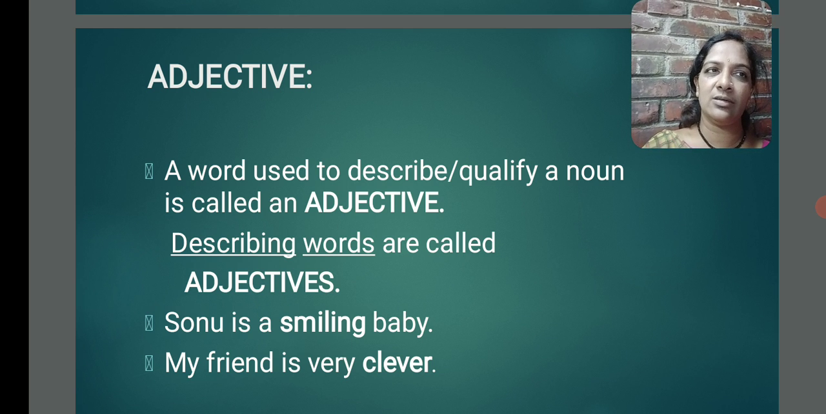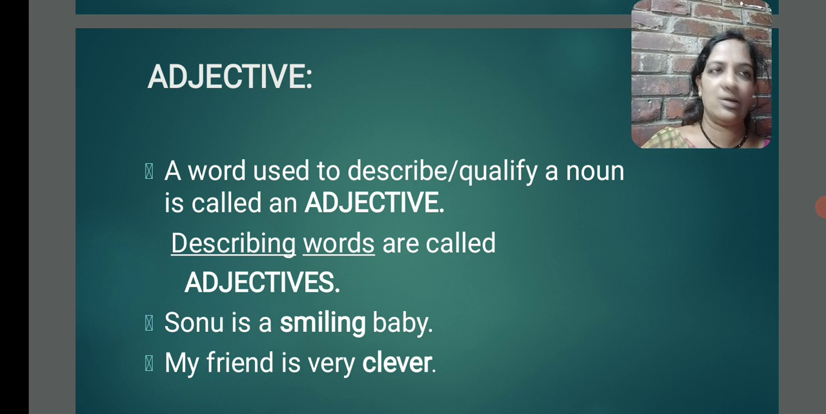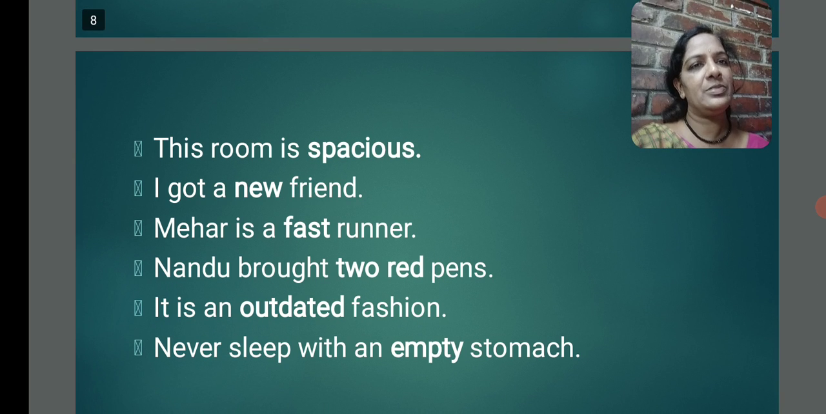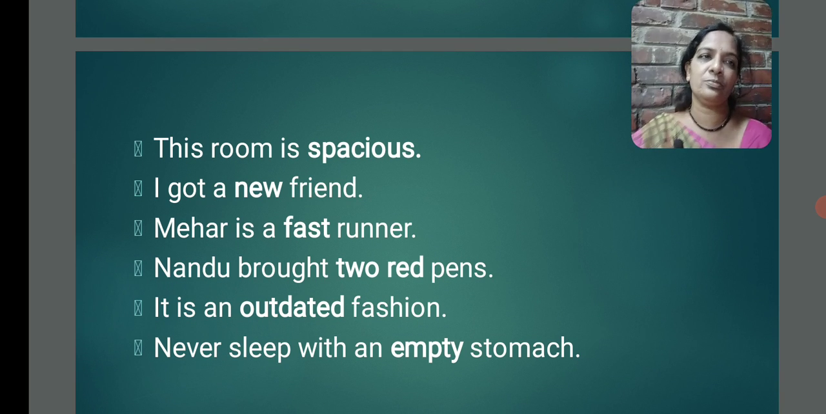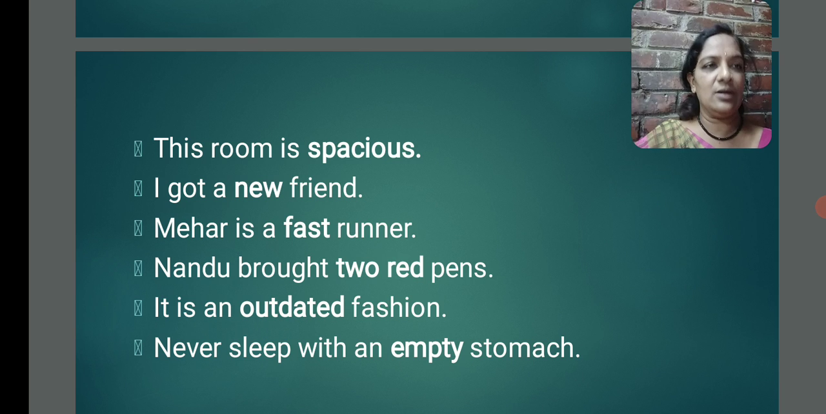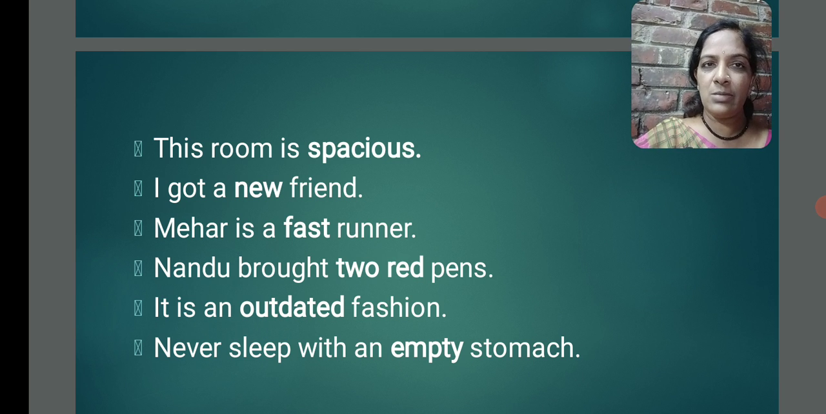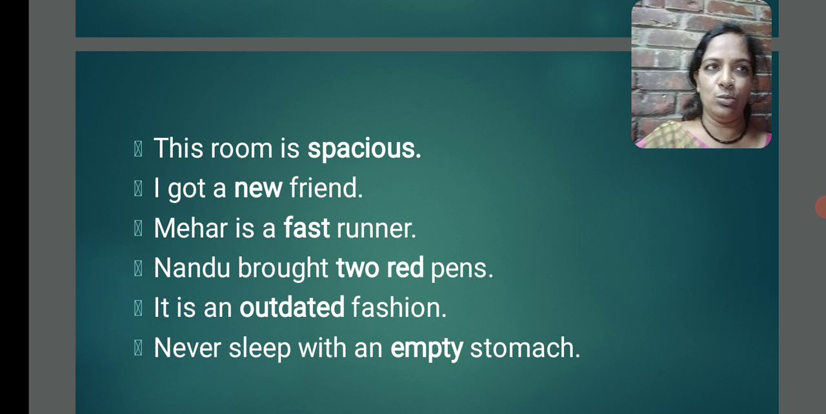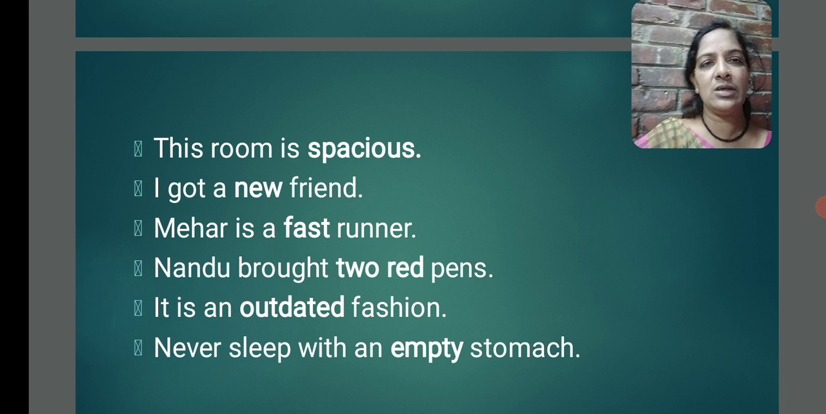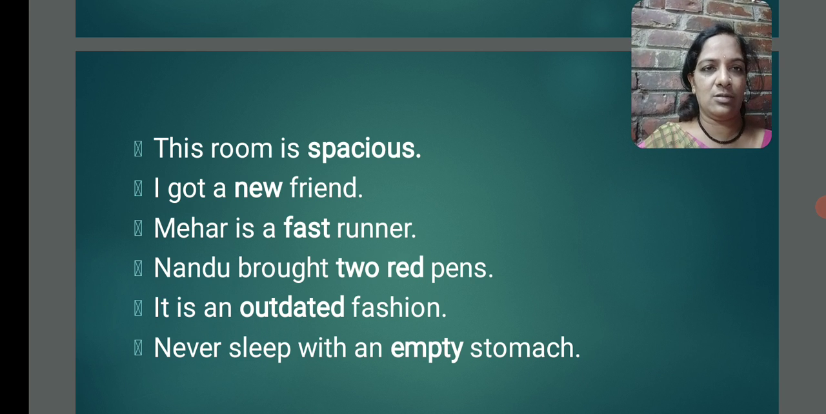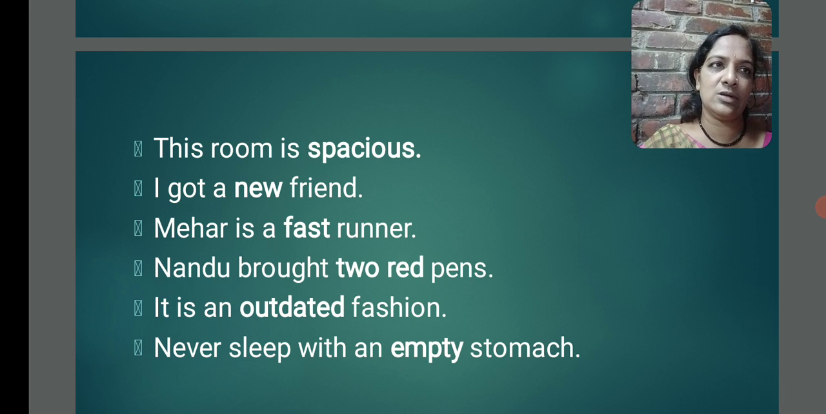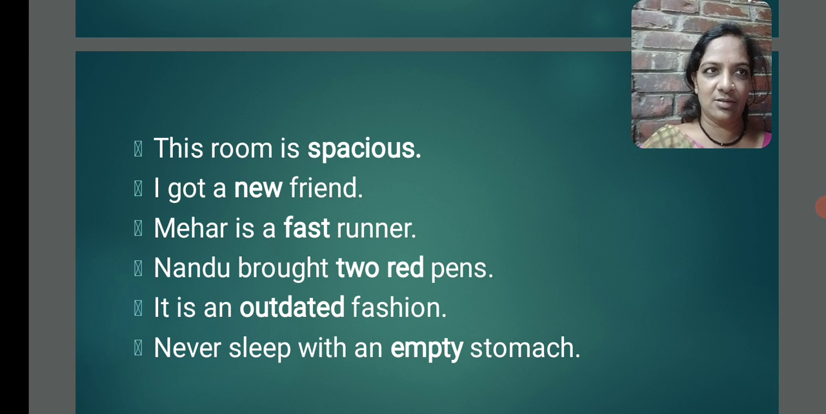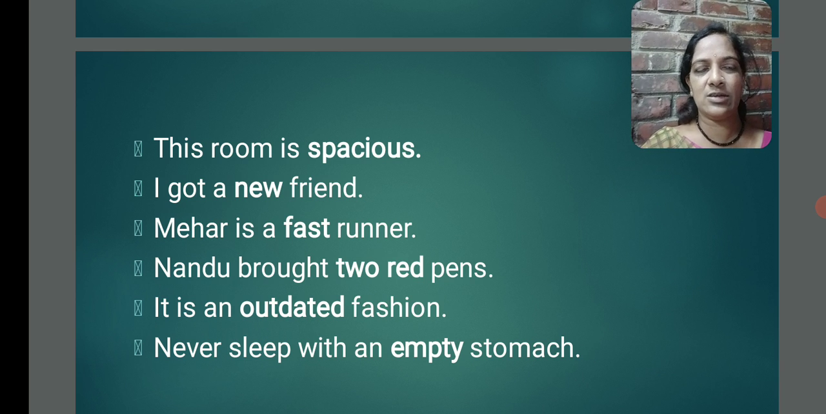Next, my friend is very clever. How is your friend? Very clever. Clever is adjective. Next, this room is spacious. How is the room? Spacious. So it is a describing word, describing the room. Next. I got a new friend. New. It is describing word here. Meher is a fast runner. Fast. It is describing what kind of runner Meher is. So fast is adjective in this sentence.